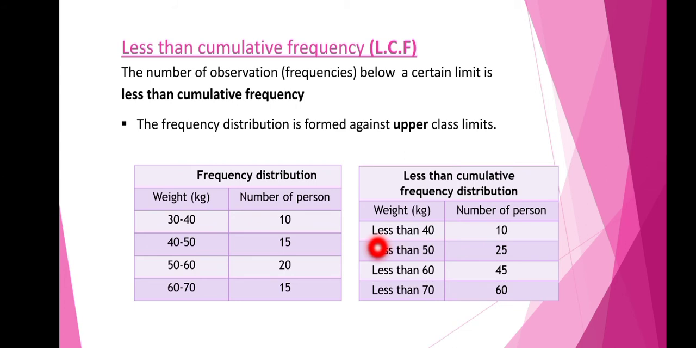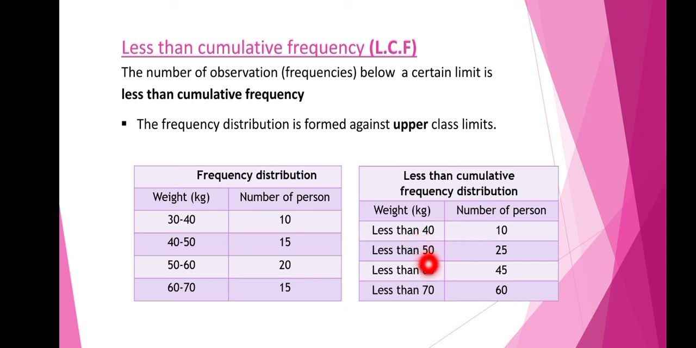For example, we will consider 31, 32, 33, etc. up to 40, which are less than 40. It cannot go below 30. So we can say that here 10 persons have the weight less than 40. That's why we can write it as less than 40.